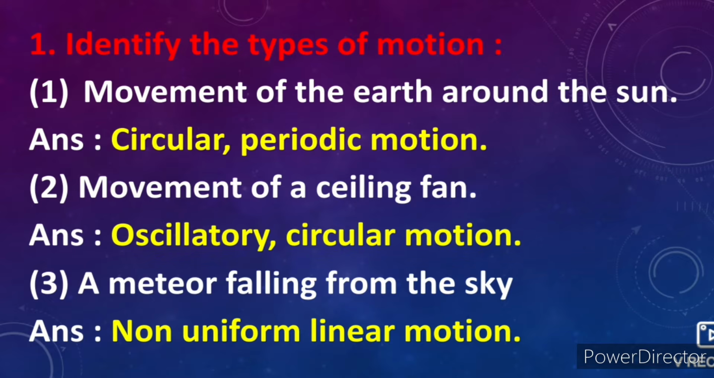Question 1, identify the types of motion. 1, movement of the Earth around the Sun. Answer, circular and periodic motion. 2, movement of a ceiling fan. Answer, oscillatory and circular motion. 3, a meteor falling from the sky. Answer, non-uniform linear motion.